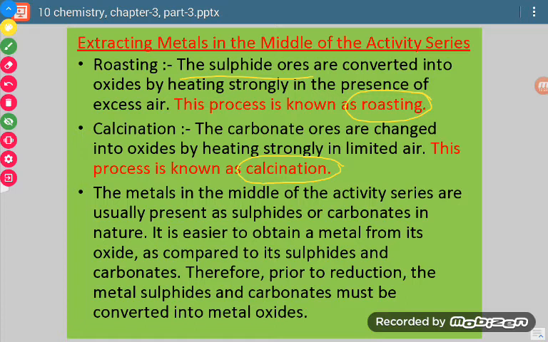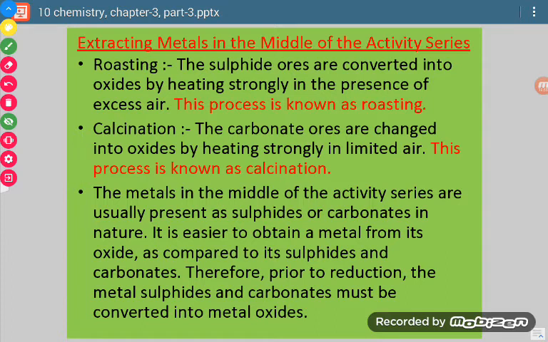Similarly, calcination is the process of heating the ore in the absence of air. So we need that ore which has the presence of oxygen in the beginning itself. So which ore undergoes calcination? It is carbonate ore. Carbonate ore undergoes calcination and there is formation of oxide. So whichever process we use, we will get its oxide ore.